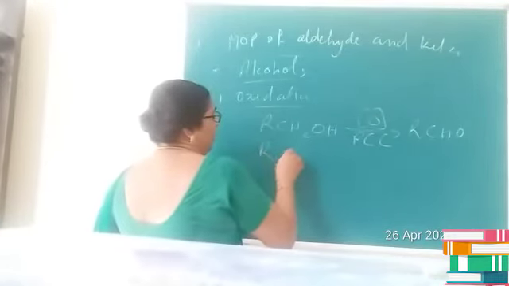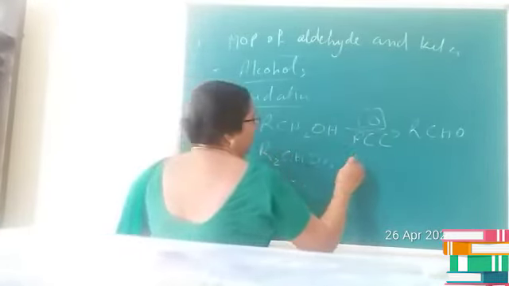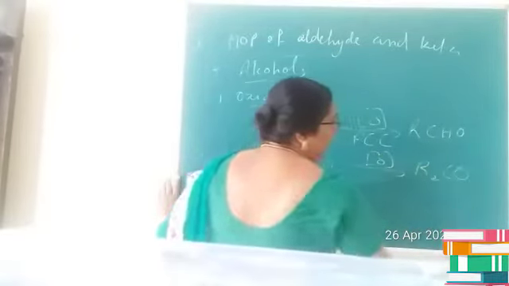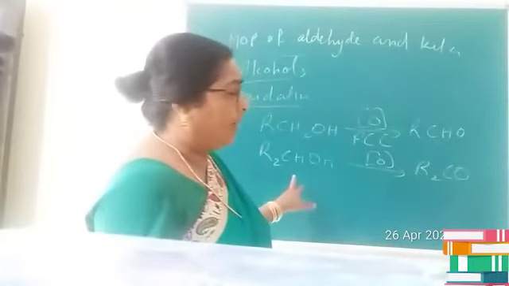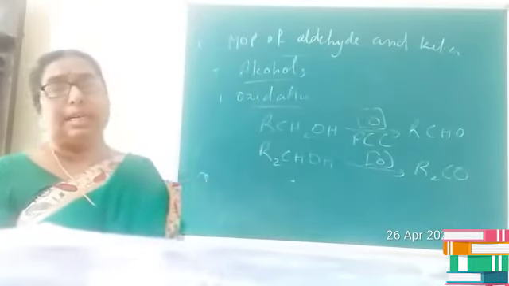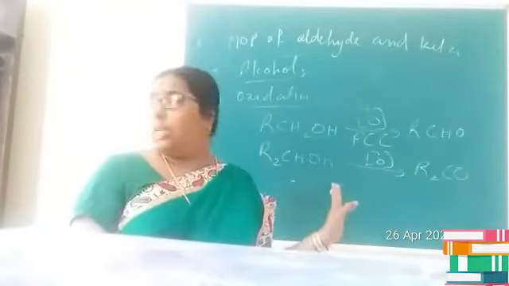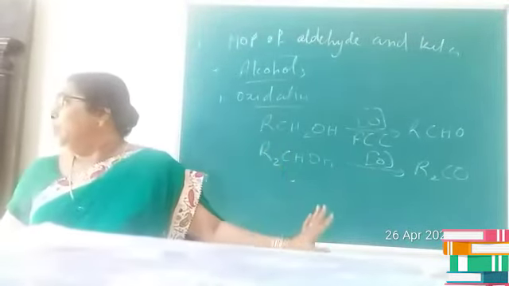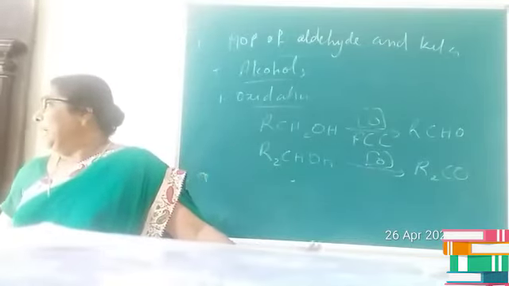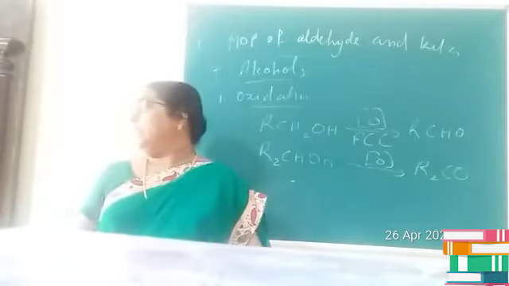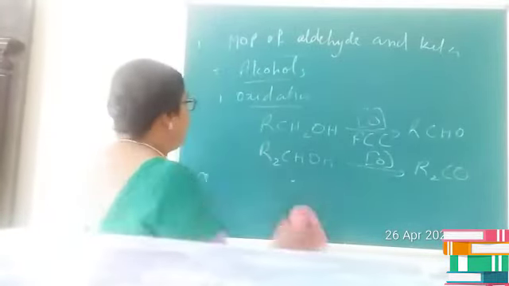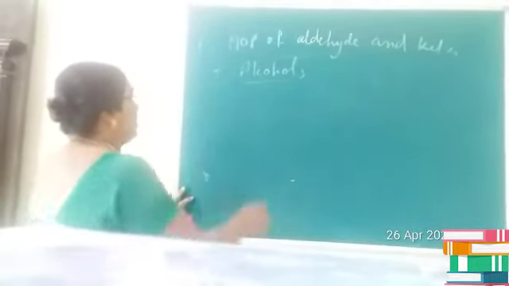Similarly, secondary alcohol R2CHOH under the same conditions undergoes oxidation and produces ketone as the product. Is it clear, children? That is, primary alcohols on oxidation will give you aldehyde and secondary alcohols on oxidation will give you ketone. Now from alcohol itself, let us consider the second method, that is the dehydrogenation process.